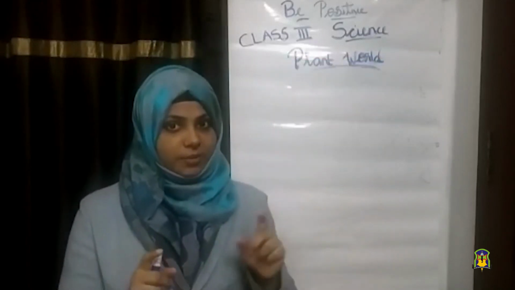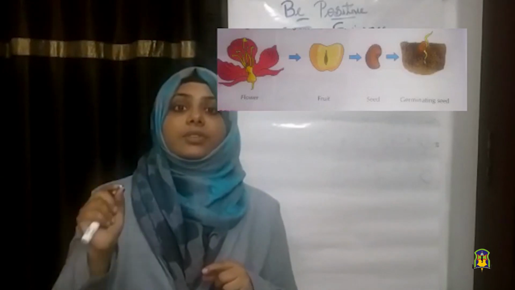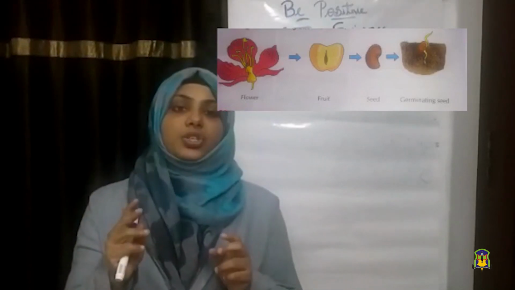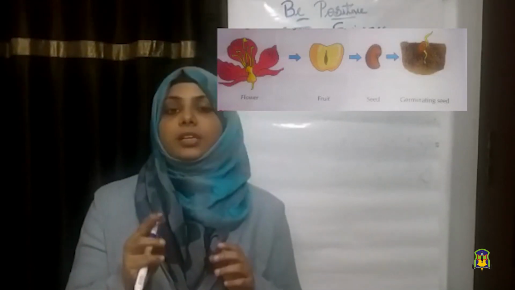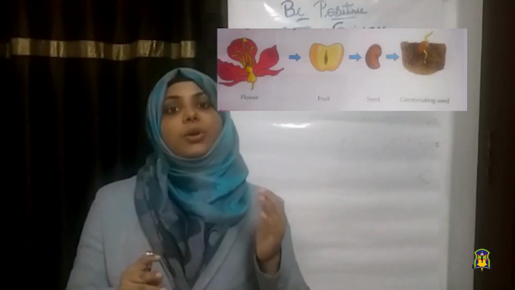Look at the picture. First, flowers formed. Then the flower withers and changes into fruit. The fruit has seeds inside them. The seed grows into a new plant. Okay children, is it clear?